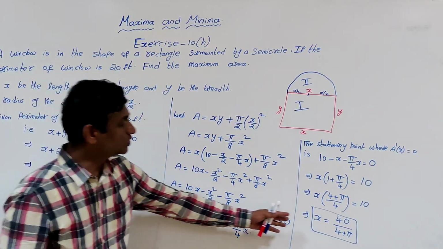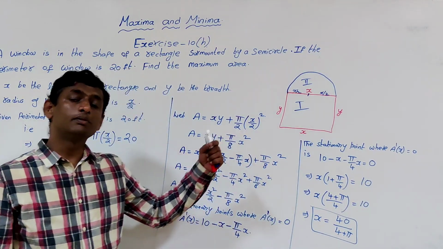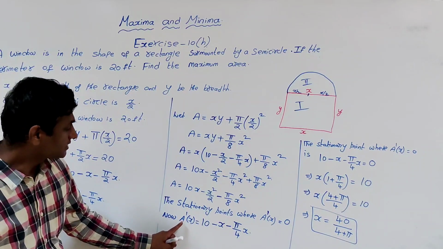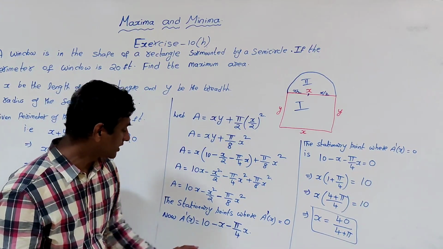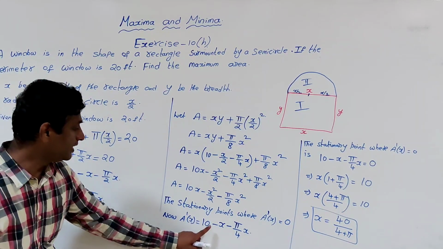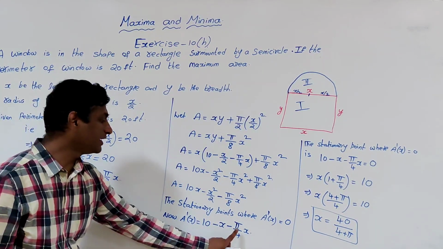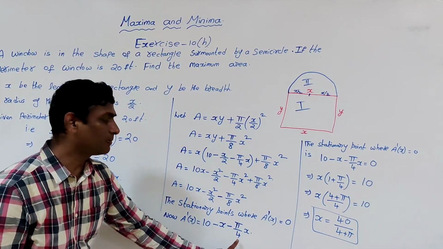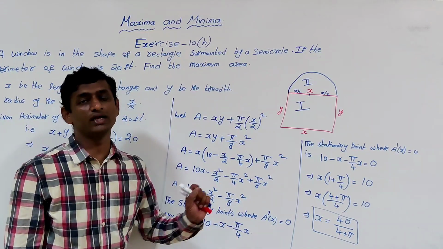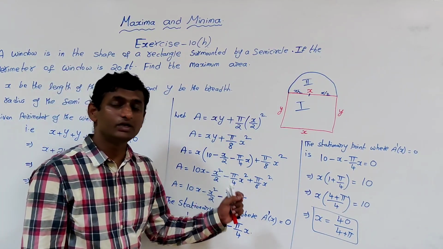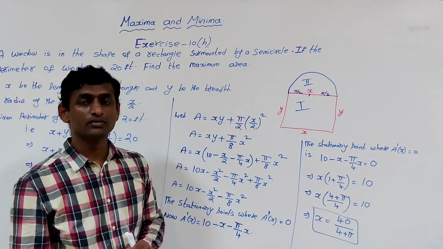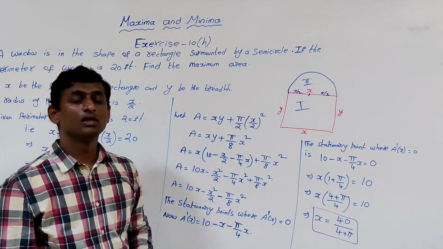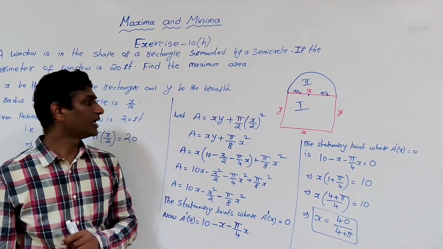Now if we substitute this stationary point in the double derivative, what will the double derivative of this function be? As A dash of x is 10 minus x minus pi by 4 x, A double dash of x will be minus 1 minus pi by 4, which is a constant and a negative value. So the double derivative is negative, which means we have the maximum value at x is equal to 40 by 4 plus pi. Now we will try to find the maximum value.